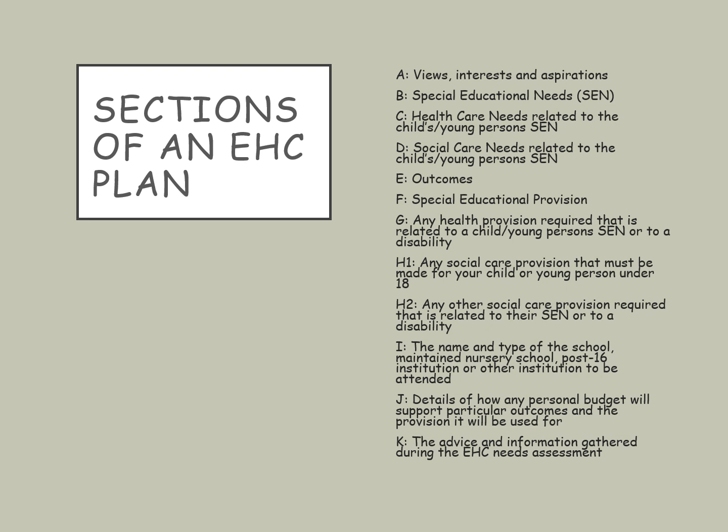Section E should specify their outcomes, and Section F is their special educational provision, so what is needed to make sure their needs are met. Section G is any health provision that's required. Section H1 and H2 are social care provision that's required related to their SEN or disability. Section I is the name of the school or the type of setting that's going to be named in your plan. Section J details how any personal budget will be supported to meet the outcomes and the provision that's necessary within the plan. And Section K is a list of the advice and information gathered during the EHC needs assessment.